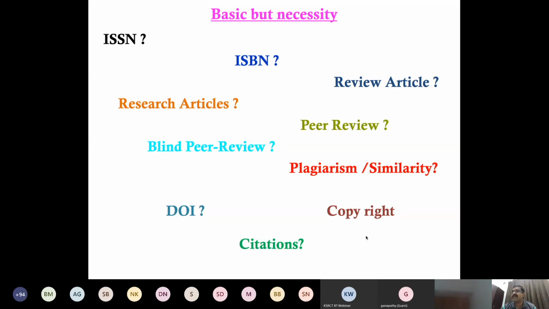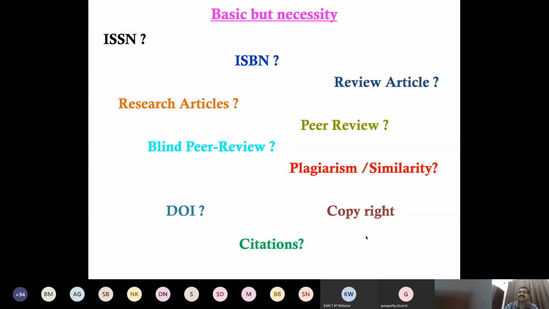Then ISBN is not the serial one. Suppose I publish a book, but that book may not be serial. Serial means I publish this month, and next month or next year I publish again. If I publish a book this month, I may not publish another book next month or next year. For that we give the ISBN, so this is not at the serial level. The same applies to magazines, published one time, two times or three times; for that we get the ISBN.